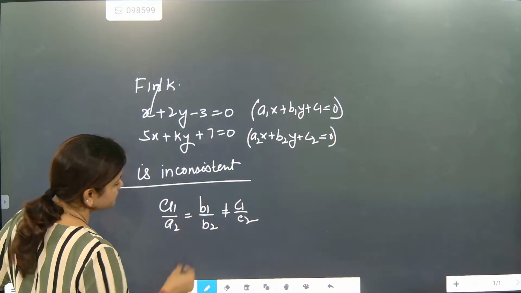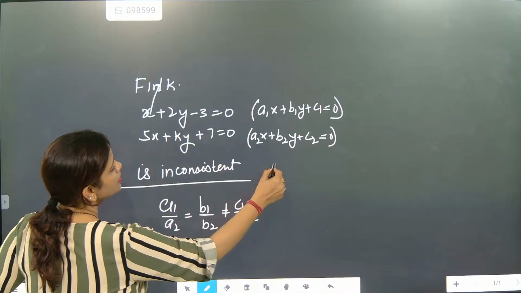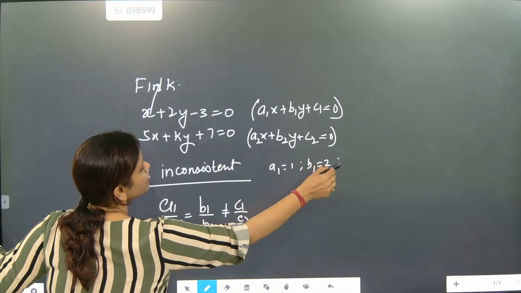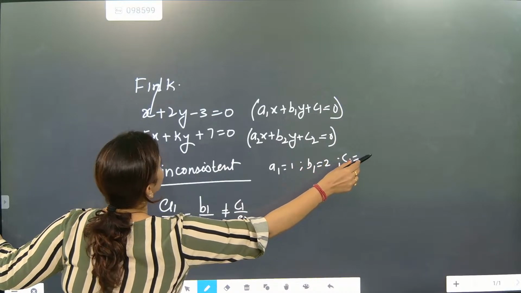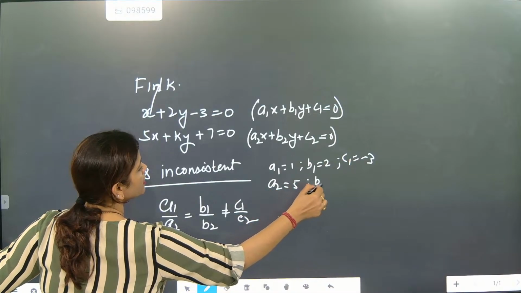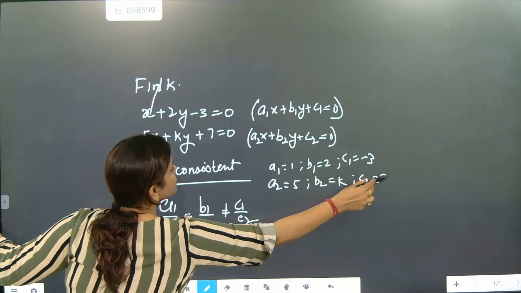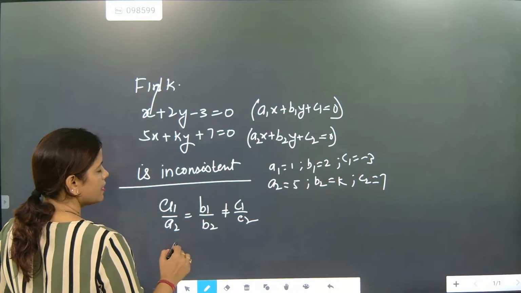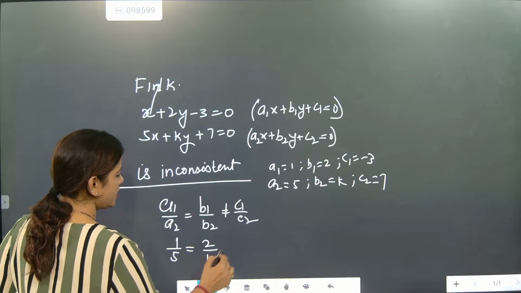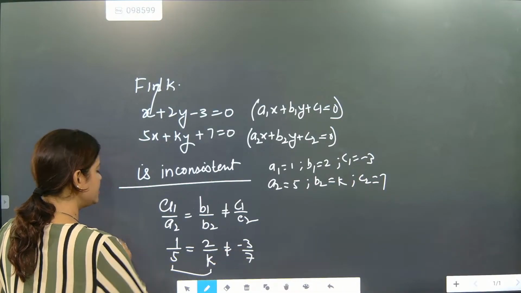Done everyone? So a1 is equal to 1, b1 is equal to 2, and c1 equal to minus 3. a2 equal to 5, b2 is equal to 8, and c2 equal to 7. So now we will write 1 by 5 is equal to 2 by 8 is not equal to minus 3 by 7.